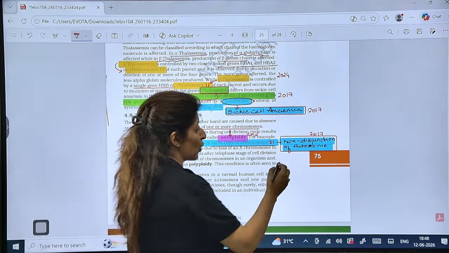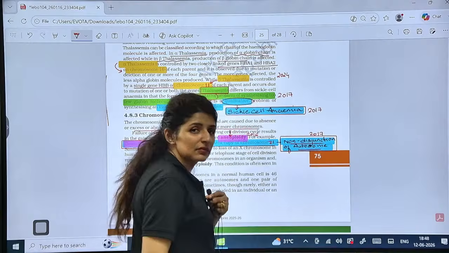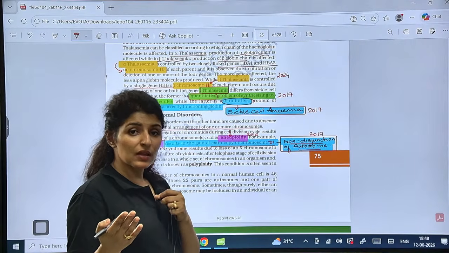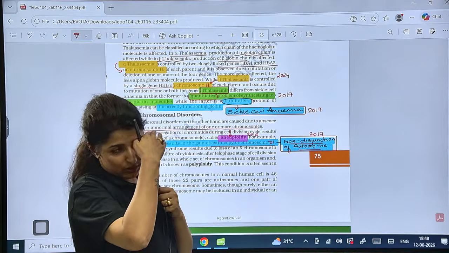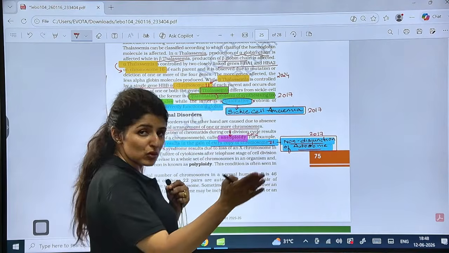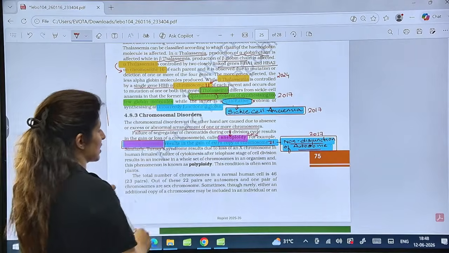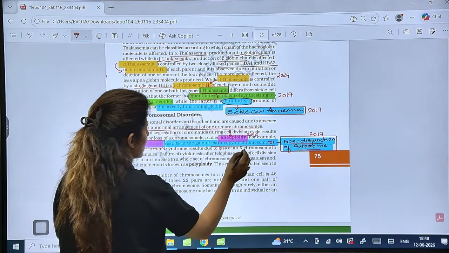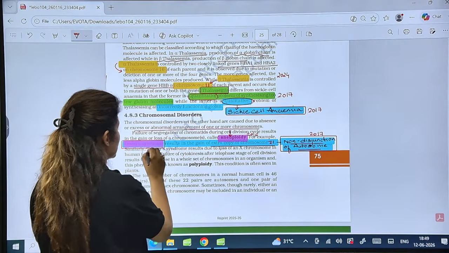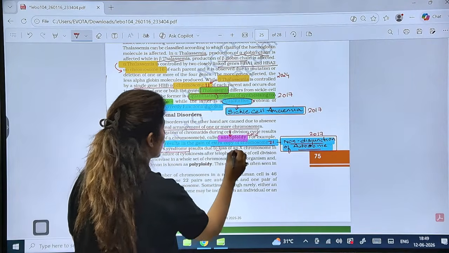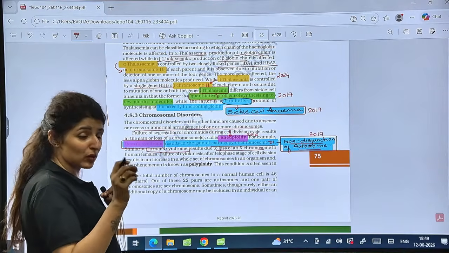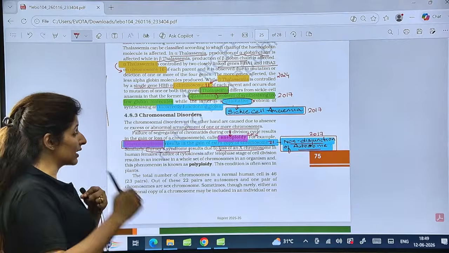This is because of non-disjunction during anaphase. Do you remember? Separation of sister chromatids, right? That separation doesn't occur, so both the chromosomes tag along. So due to non-disjunction, in Down syndrome there is one extra copy. Turner syndrome is due to the loss of one X chromosome. While normal females carry two X chromosomes, Turner females carry only a single X chromosome.